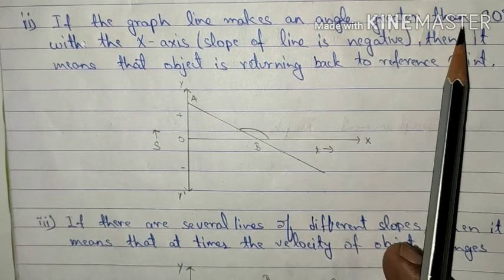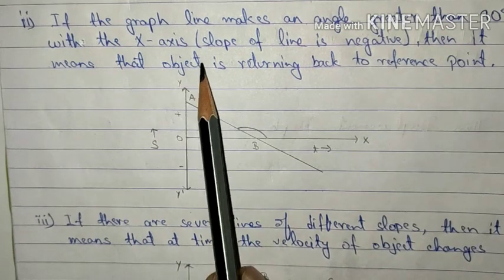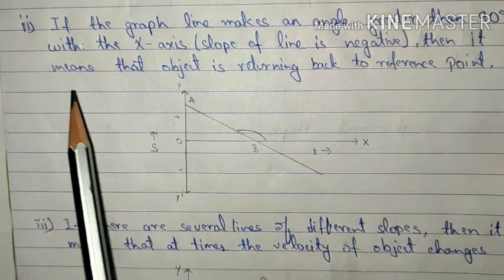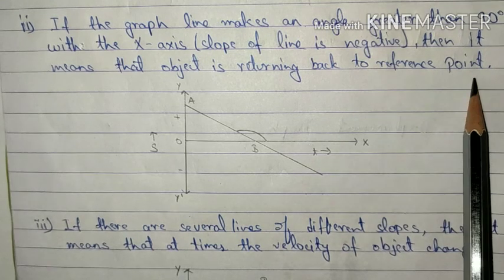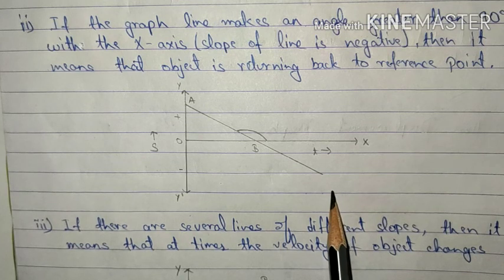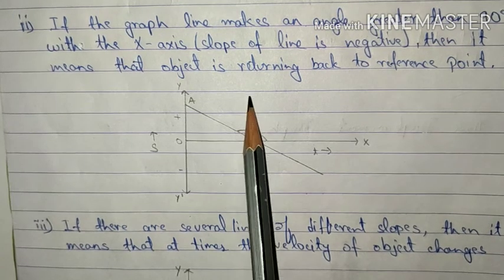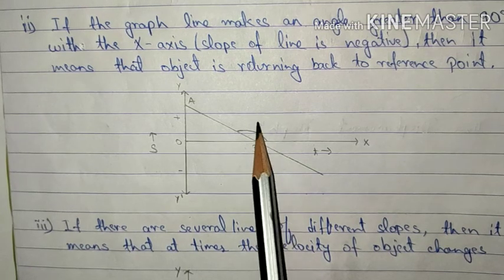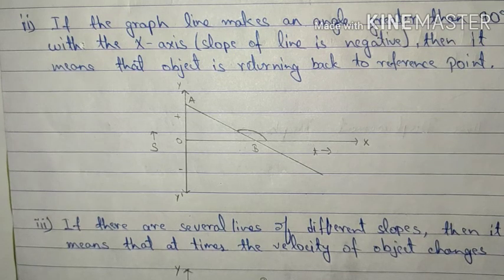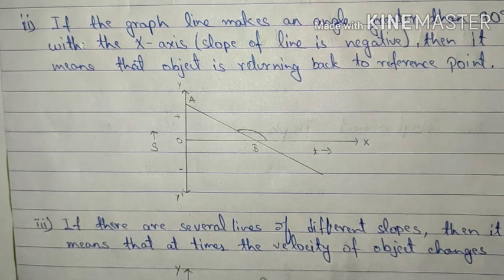If the graph line makes an angle greater than 90 degrees with the x-axis, that is, the slope of the line is negative, then it means that the object is returning back to the reference point. As you can see over here, the graph is declining, or you can say that the angle here is greater than 90 degrees. That is, the slope will be negative, and whenever the slope is negative, what do we say? That the object is moving back towards the reference point, or the direction of the motion of the object is towards the point of reference.